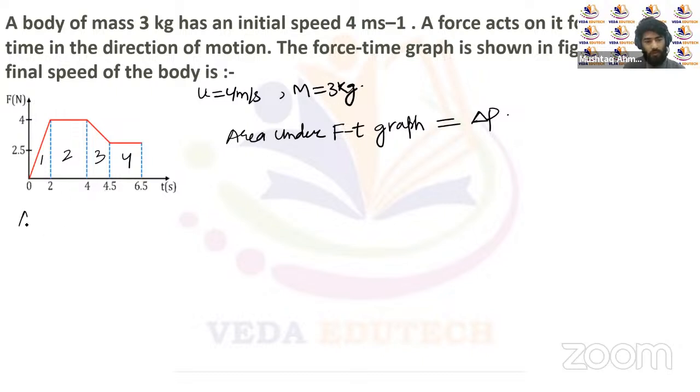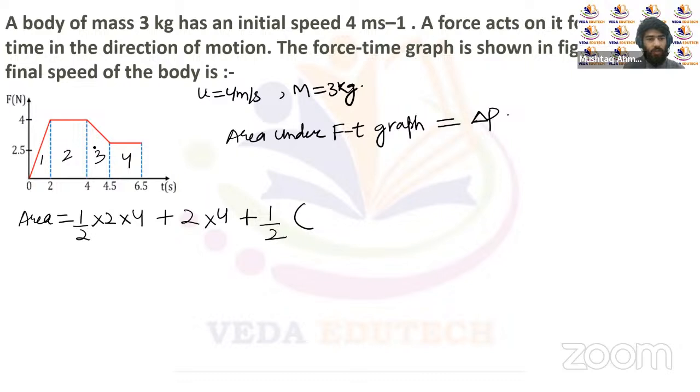The total area will be equal to the area of this triangle. Triangle will be half base into height. Base is 2 and height is equal to 4, so half into 2 into 4, plus the area of this rectangle, that will be the base multiplied by height. The base is 2 and the height is once again 4, so 2 multiplied by 4.